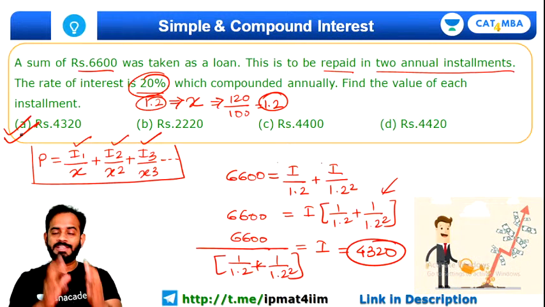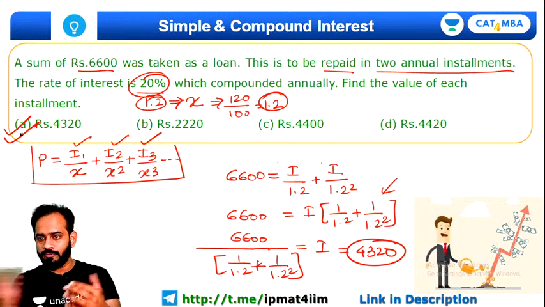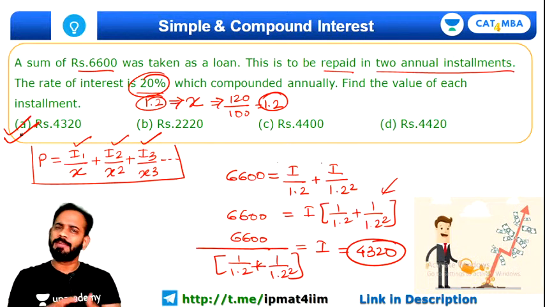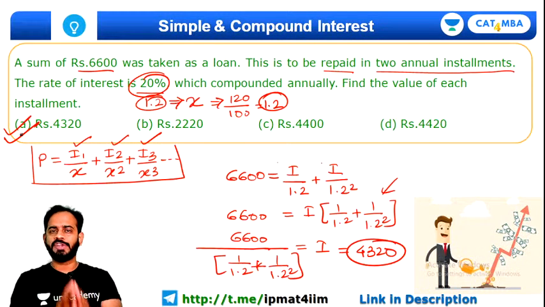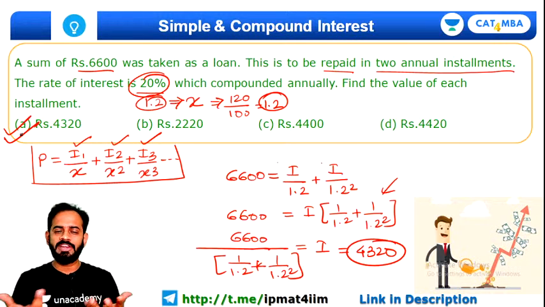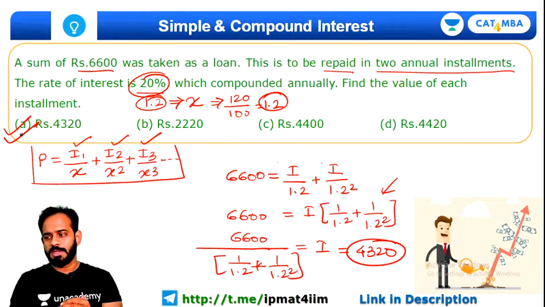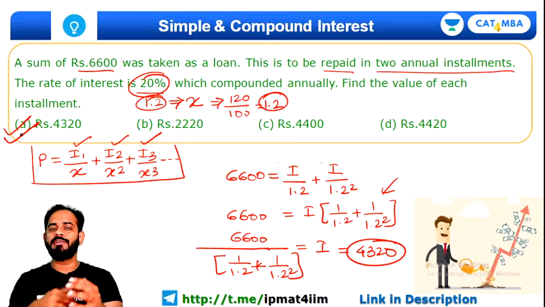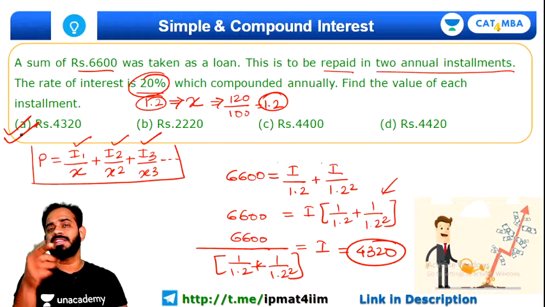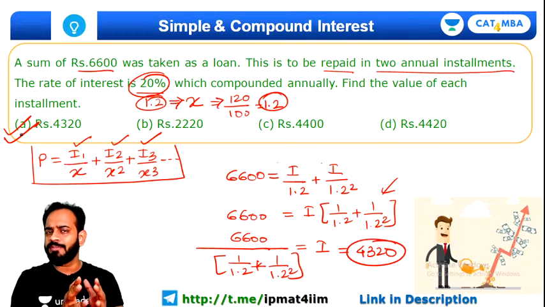All right. Installment can be different also for different years, but installment can be same as well. But in this question, its installment is same. That's why we need not much worry about it. Yes, and I hope all of you have understood how to get the value of x, and p is nothing but principal that will be given in every question.